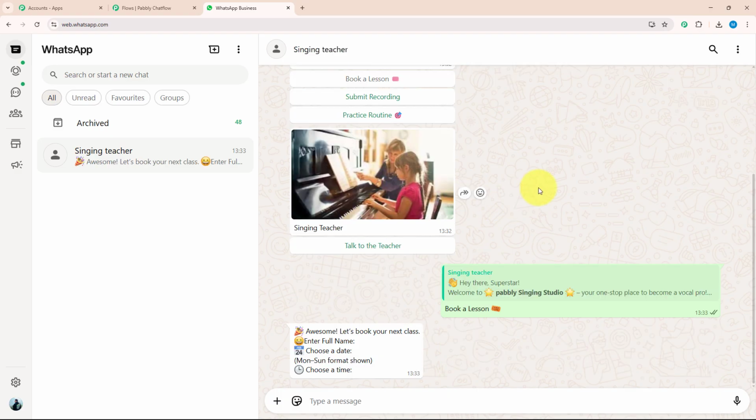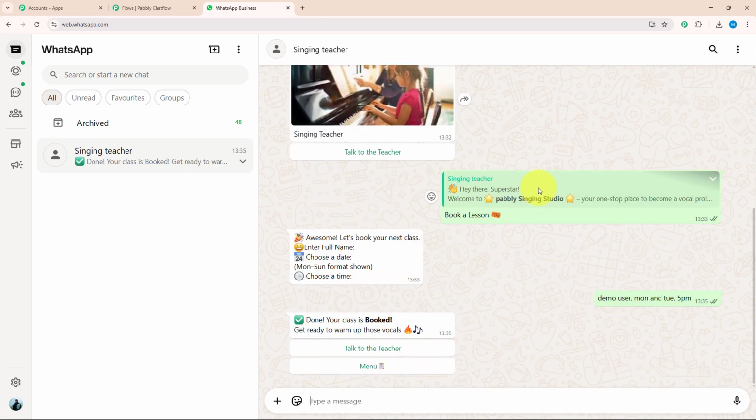Over here they have asked me a few details like my full name, the date I want to join and the timing. I have entered my details: demo user as my name, Monday and Tuesday I want to join, and timing will be from 5 p.m. After entering my details, I got a message that says done, your class is booked. Get ready to warm up your vocals. With that, I have got two action buttons, which are menu and talk to teacher.